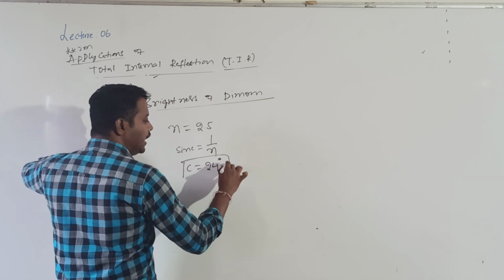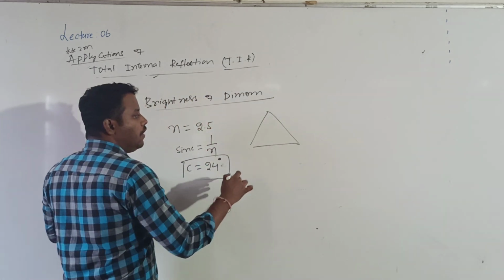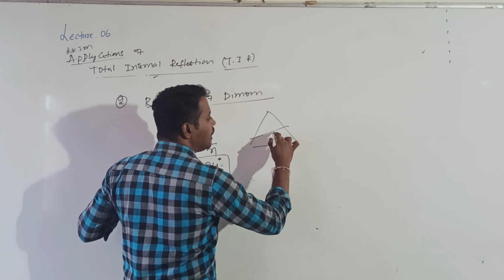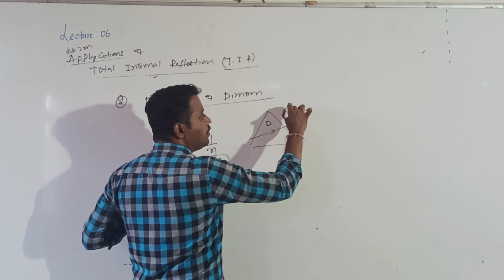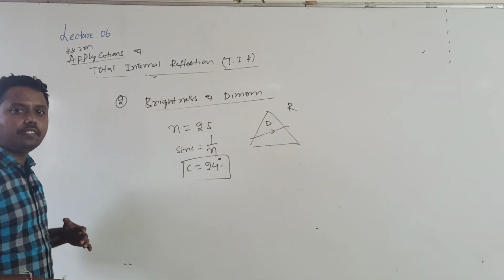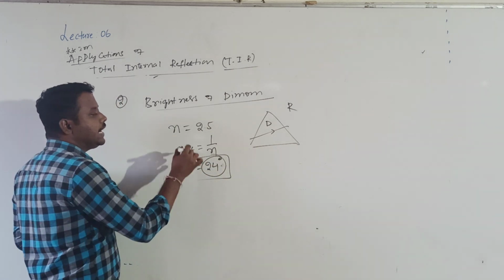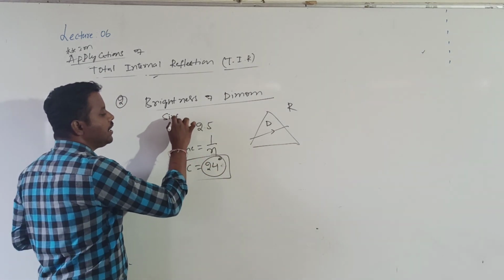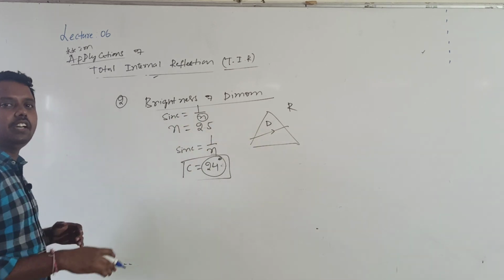24 degrees is the critical angle for the diamond. If I consider a triangular shape, once any light ray enters the diamond, the diamond's refractive index is more, so it is the denser medium, and outside is the rarer medium. Since the critical angle is 24 degrees, this is the least value. Critical angle is inversely proportional to n: sin C is equal to 1 by n. The more the refractive index value, the less the critical angle value.